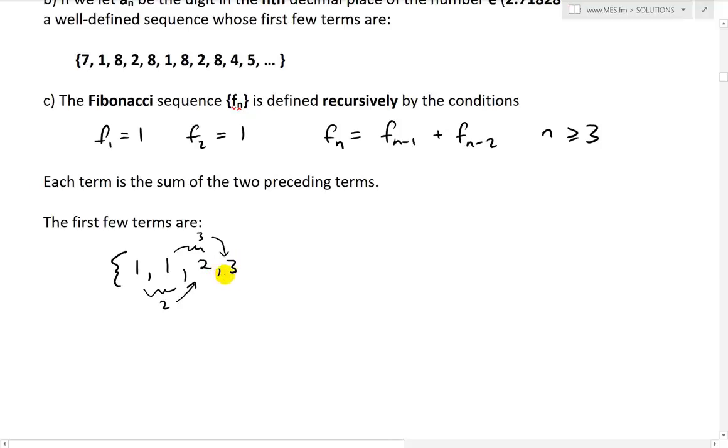Then likewise, this one's going to be 5, and then 5 plus 3 is going to be 8, and then 8 plus 5 is 13. 13 plus 8 is going to be 21, and then, well, so on like that. It keeps going on and on.